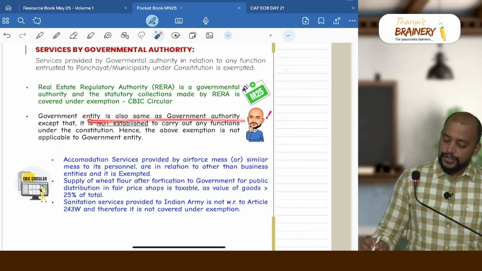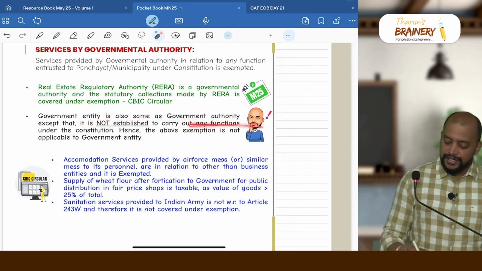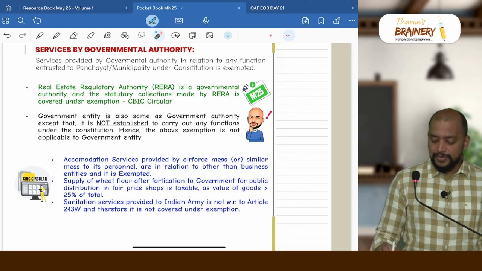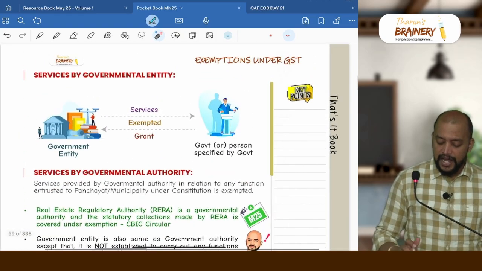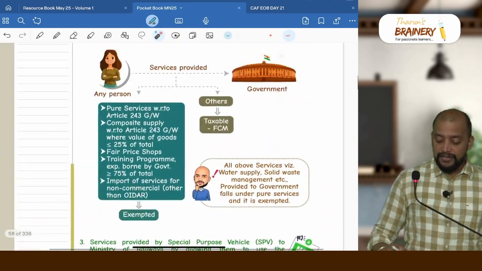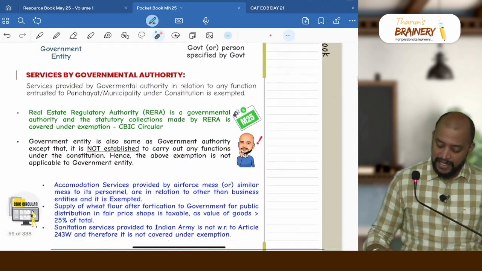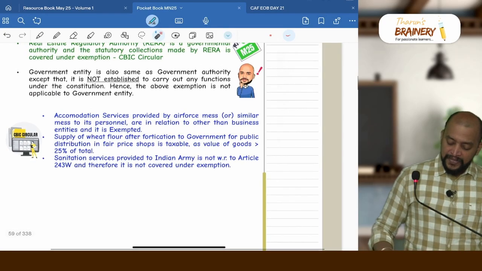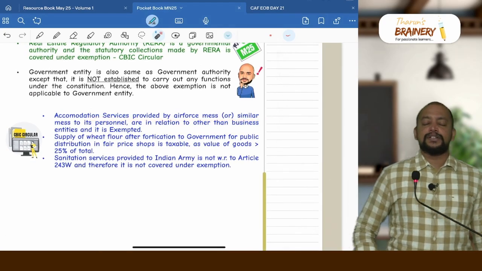Government entity is also the same as government authority, except that it is not established to carry out the functions under the Constitution. So whether this exemption is applicable for a government entity, no. For a government entity we have only one exemption, but for a government authority all services provided to any person will be covered under the exemption.